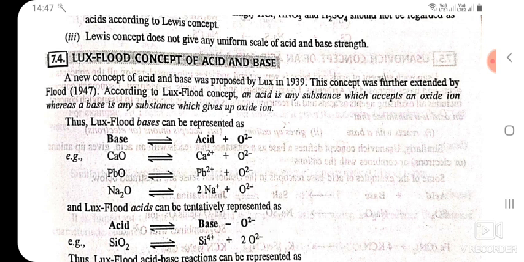Lux-Flood concept of acid and base. A new concept of acid and base was proposed by Lux in 1939. This concept was further extended by Flood in 1947. According to Lux-Flood concept, an acid is any substance which accepts an oxide ion, whereas a base is any substance which gives up oxide ion.